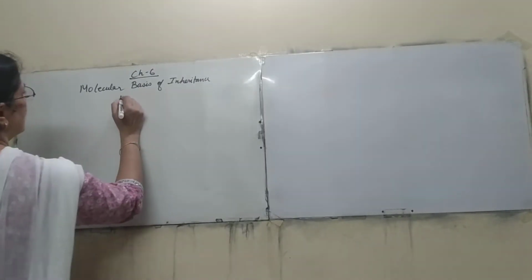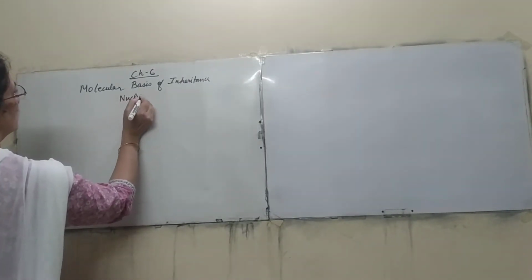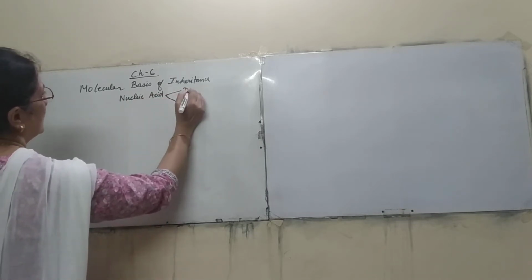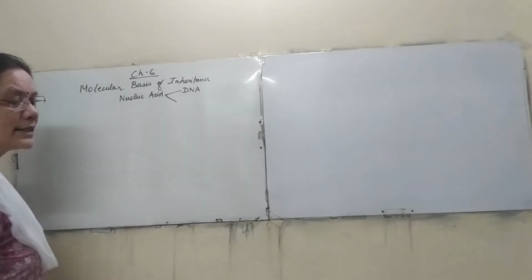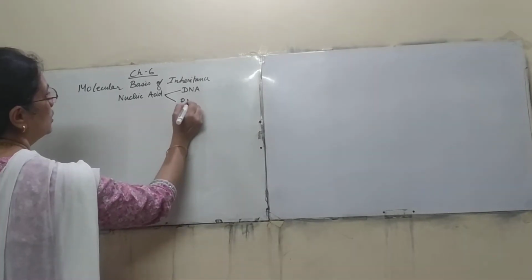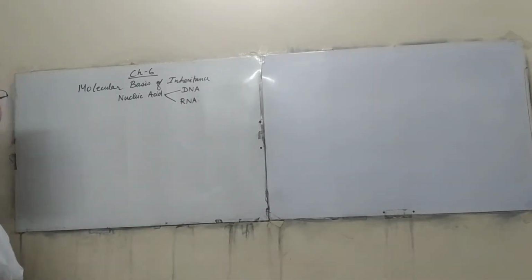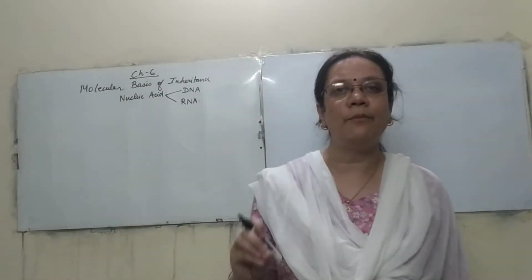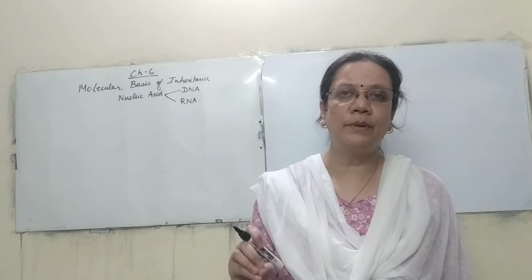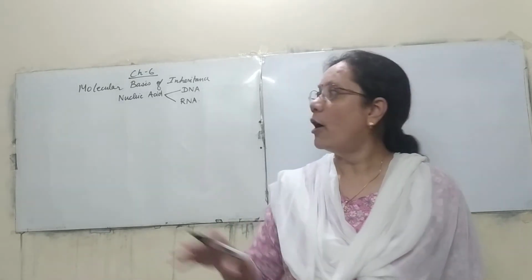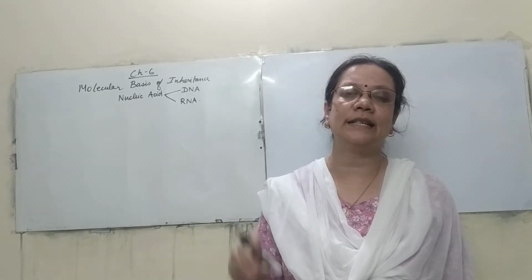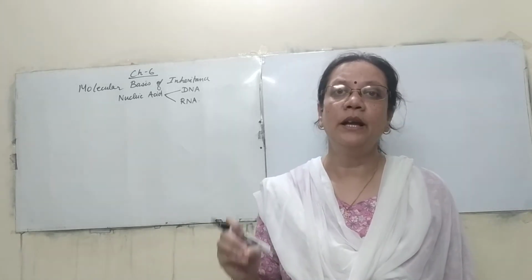Now nucleic acid, when I am talking about nucleic acid, there are two types. One is the deoxyribonucleic acid and the other is the ribonucleic acid. You will find out from the book, I am not mentioning here, who was the person who had first discovered nucleic acid, and who had given the term nucleic acid and the name DNA.